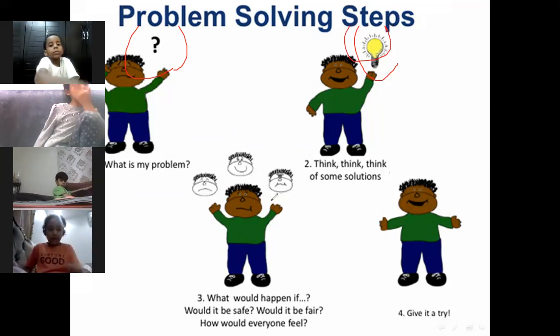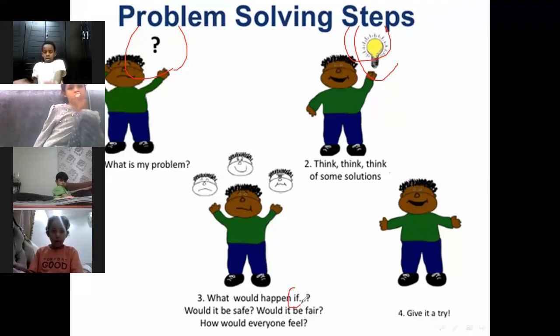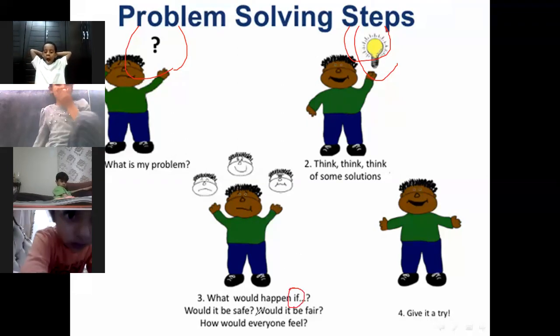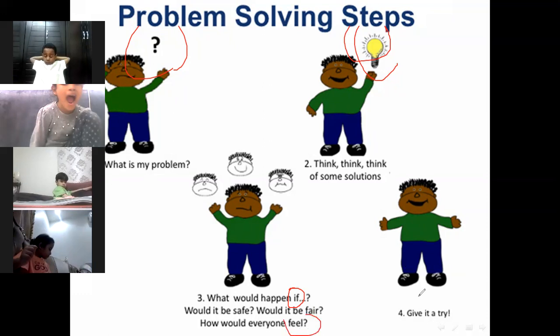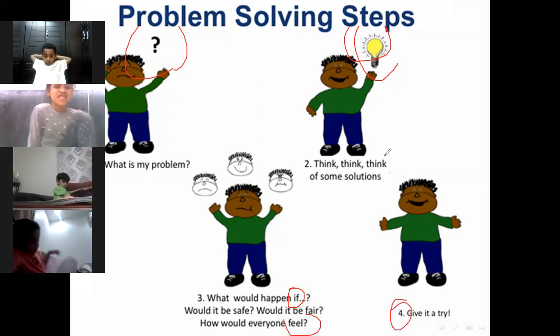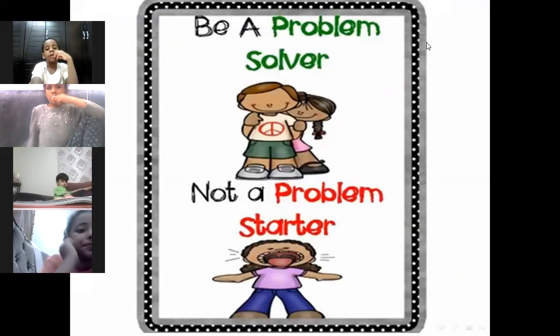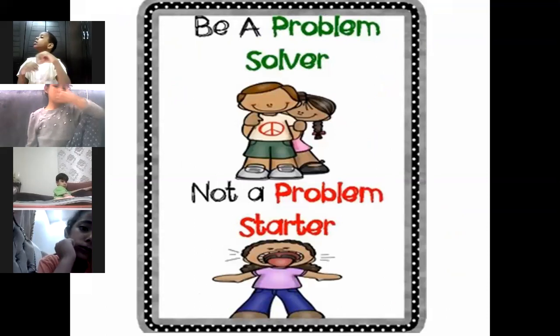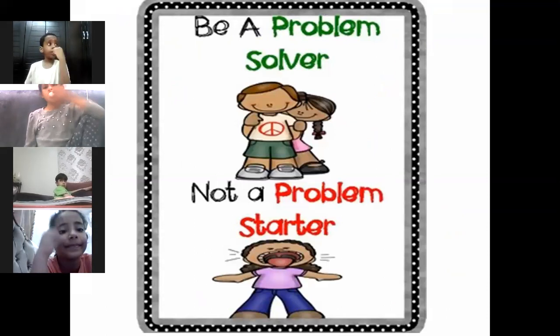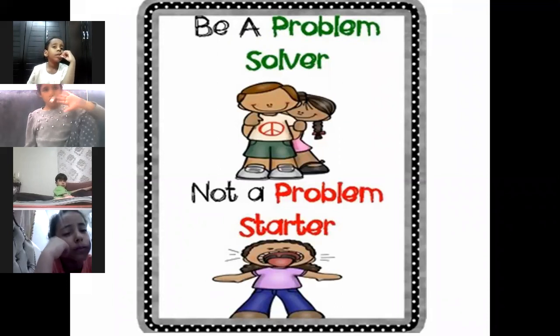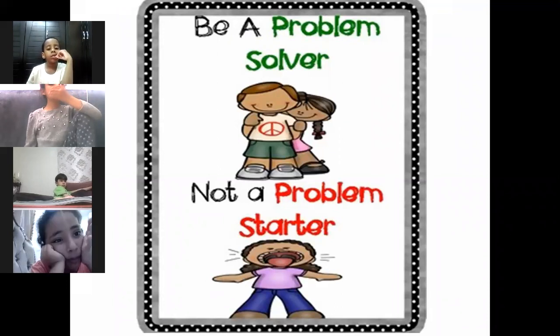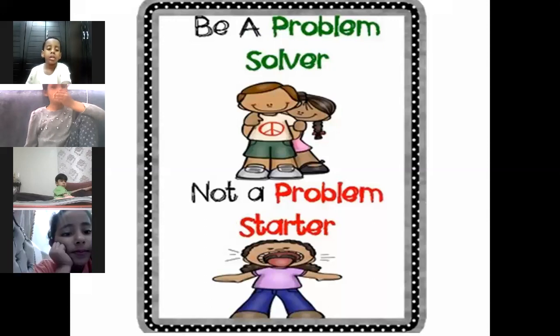The third step, what would happen if we do this thing or that thing? Would it be safe? Would it be fair? How would everyone feel? The fourth or last step, give it a try, try our solution. Maybe it will work, maybe it will not work. Okay? So at the end, we should be a problem solver, not a problem starter, right? We shouldn't start problems, but we should fix them. We should find solutions and solve the problems, okay?